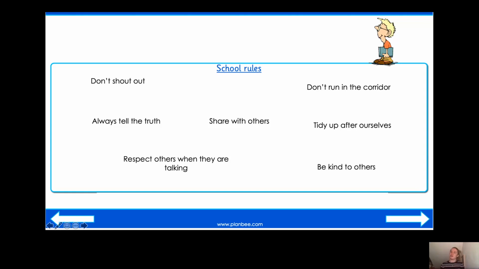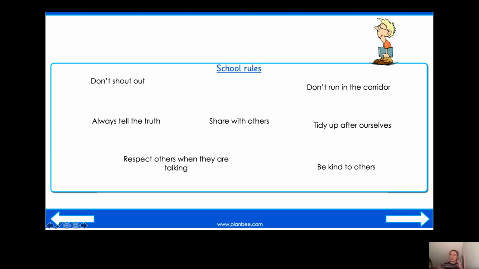Fantastic, well done. So I have the question, why is it important to have rules? Could you pause the video and have a think about that question? Okay, so why is it important to have rules? Well, I thought it is important to have rules because then everybody knows how they should behave, don't they? If you have rules, everybody knows how to behave and everybody should behave in the same way, okay?